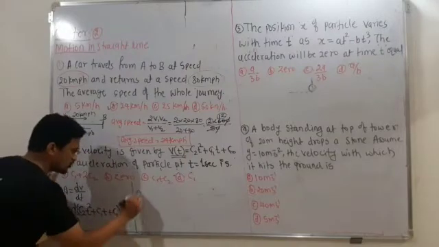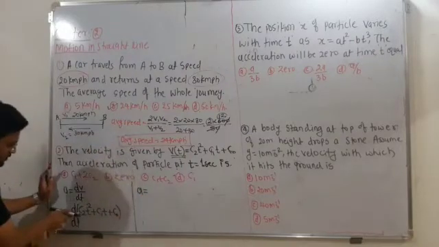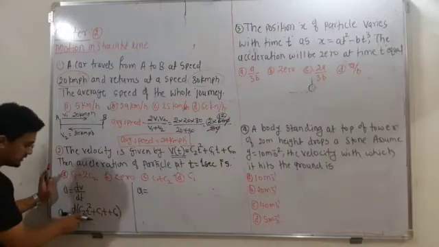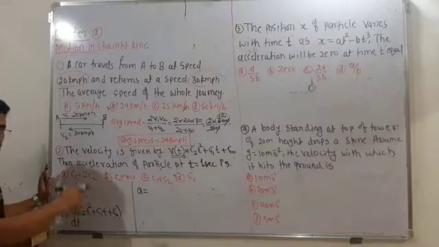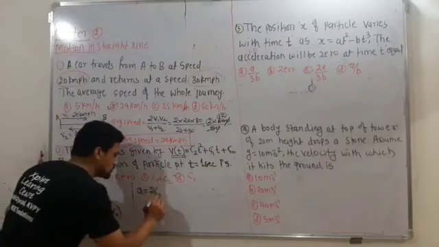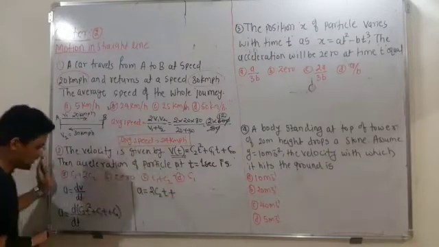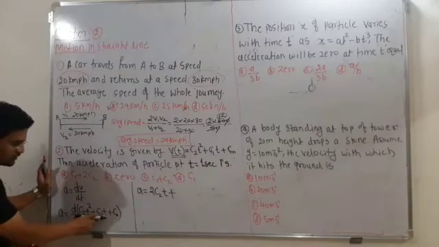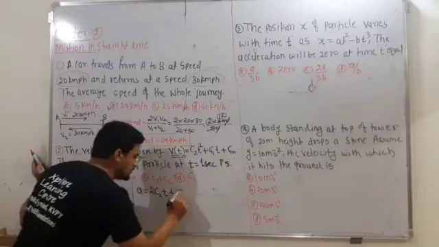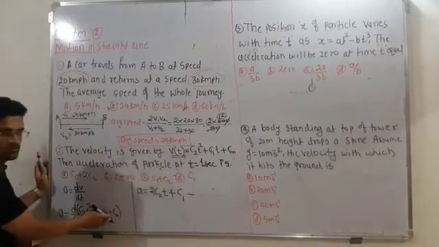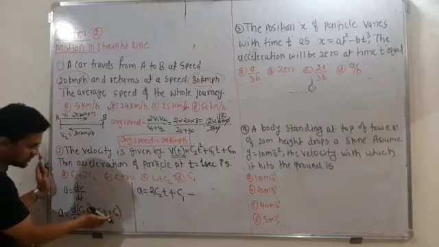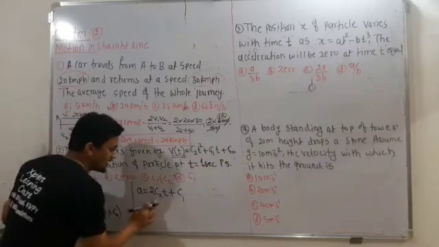Now solve this for acceleration. c2 is a constant, and the differentiation of t square becomes 2t, so it becomes 2 c2 t. The differentiation of t is 1, so the next term is c1. Plus constant: that is 0 because there is no t, so the differentiation of c naught becomes 0. So this is the acceleration.